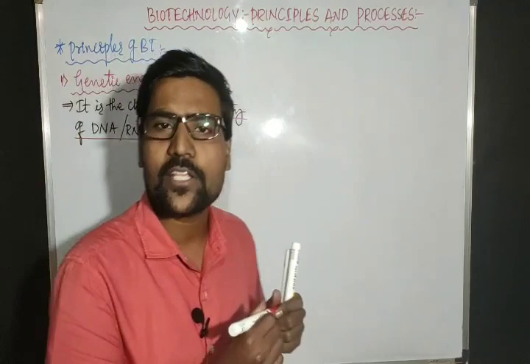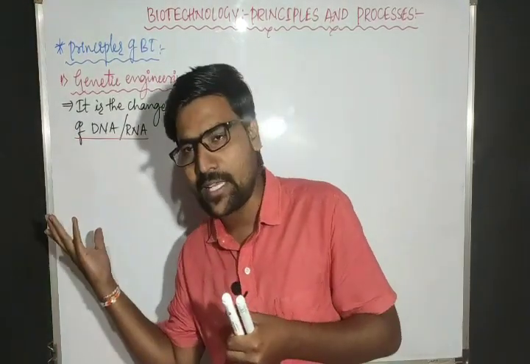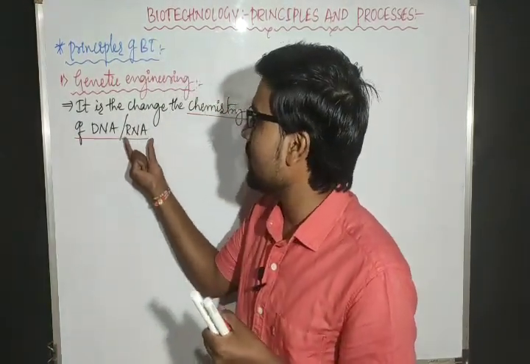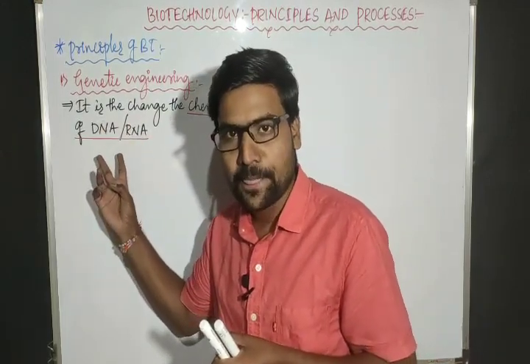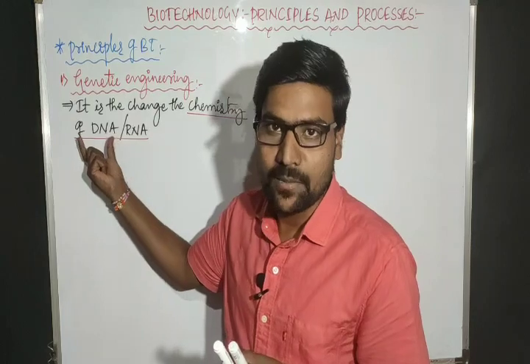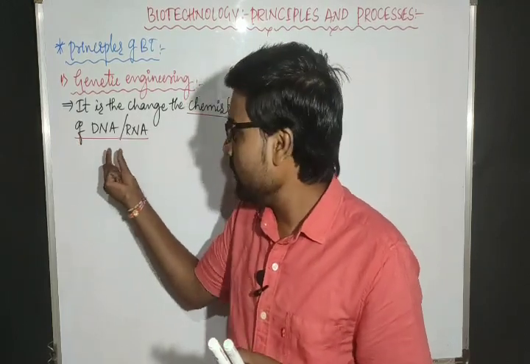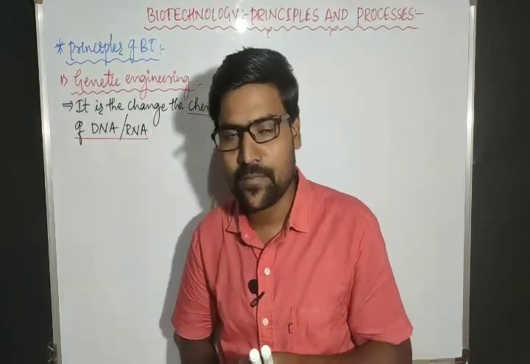And already we know what actually that DNA is or what actually that RNA is. Deoxyribose nucleic acid and ribose nucleic acid. So both are the genetic materials, right? This is the genetic material in most of the organisms. In a few viruses, RNA is a genetic material.